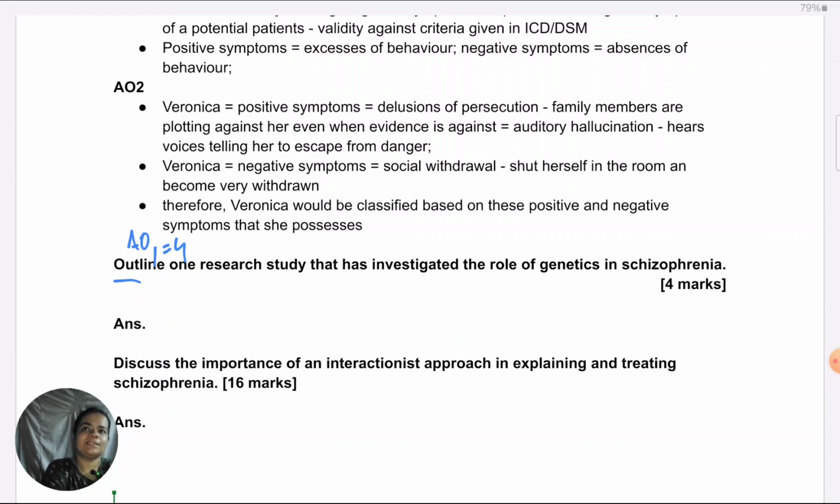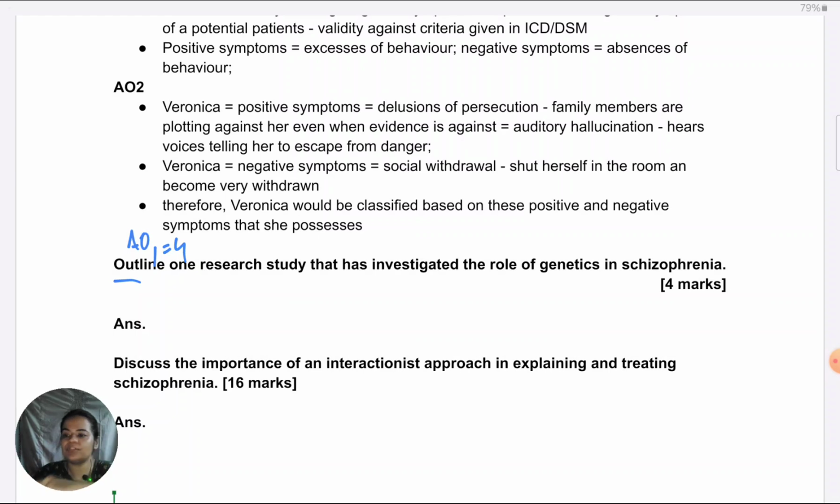See, if they're just telling you outline or discuss research, then AQA has the policy that you can either give a theory or a study. Research does not always mean study. So they're not insisting you give some specific research study. But in this question, what is happening? They're telling you outline a research study. They have really emphasized, especially, that you have to give a study. In this case, you cannot give a theory.